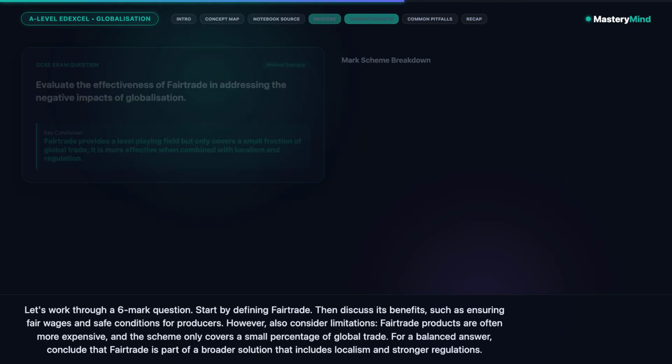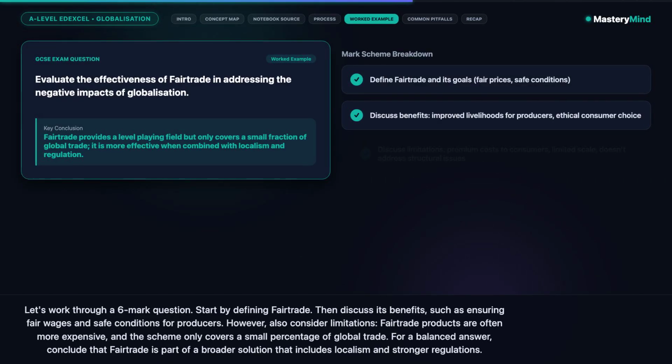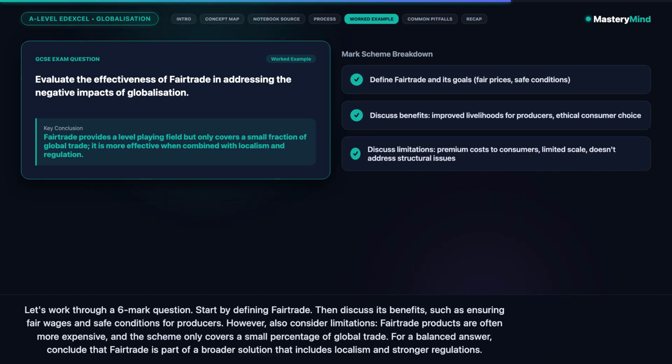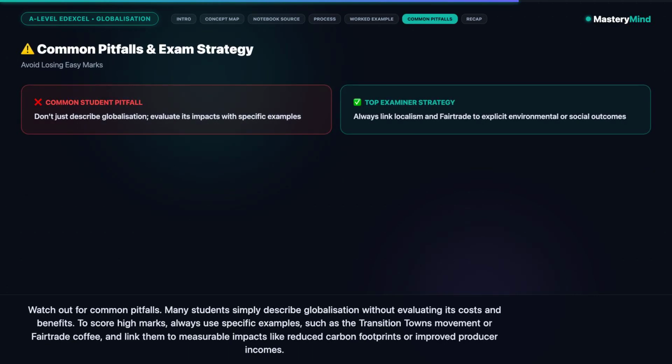Let's work through a 6-mark question. Start by defining fair trade. Then discuss its benefits, such as ensuring fair wages and safe conditions for producers. However, also consider limitations. Fair trade products are often more expensive, and the scheme only covers a small percentage of global trade. For a balanced answer, conclude that fair trade is part of a broader solution that includes localism and stronger regulations. Watch out for common pitfalls.